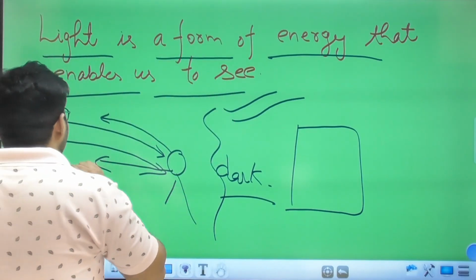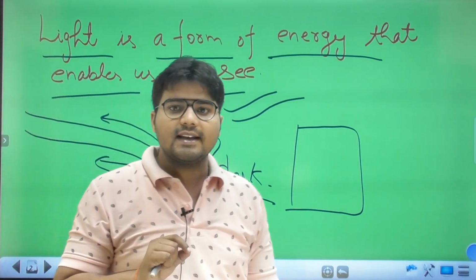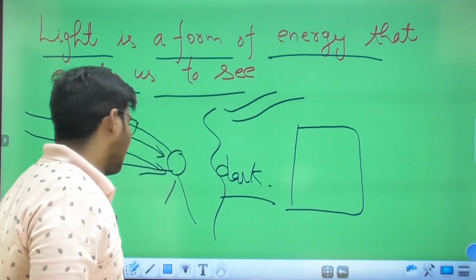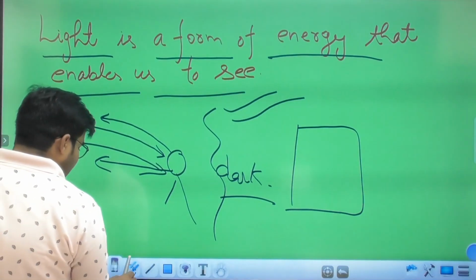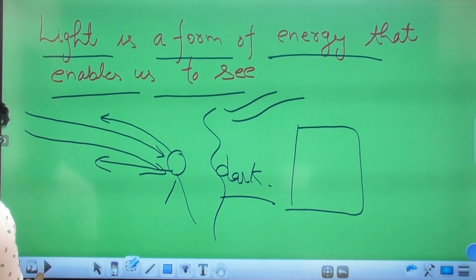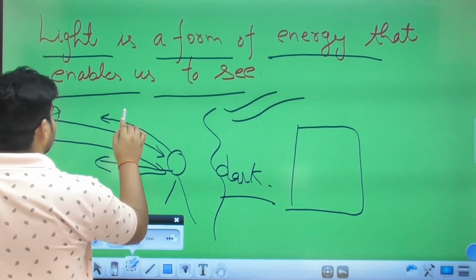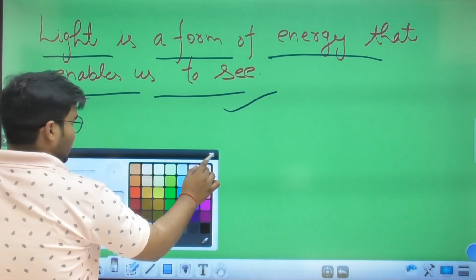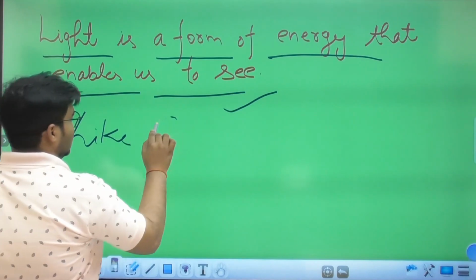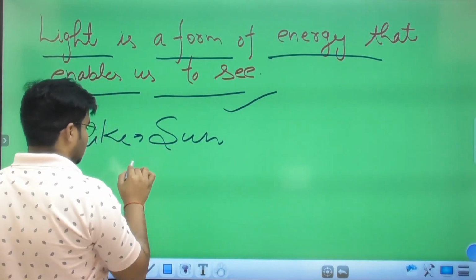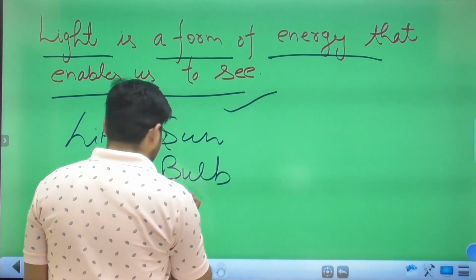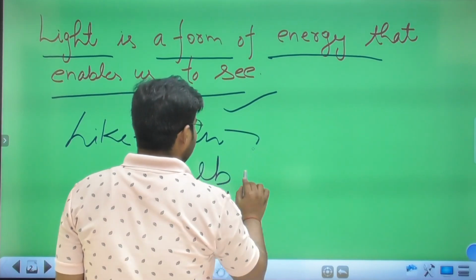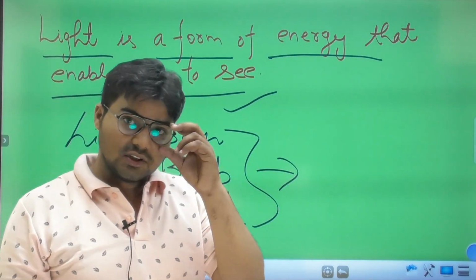So the very important thing is that to see anything there is a necessary energy, and that one is light. Okay, so there are so many sources of light, like the sun, bulb, or we can say torch. Simply, these all come in the category of the sources of light.